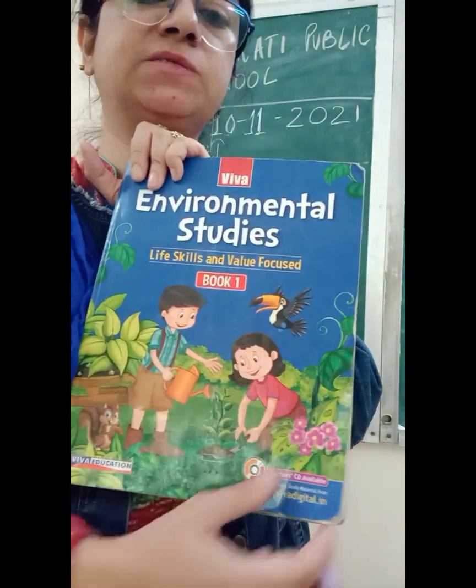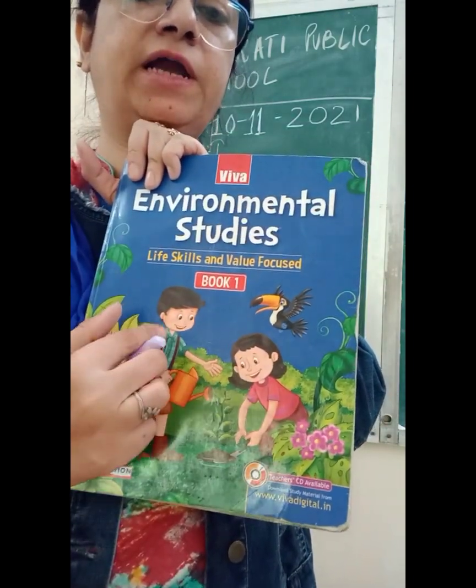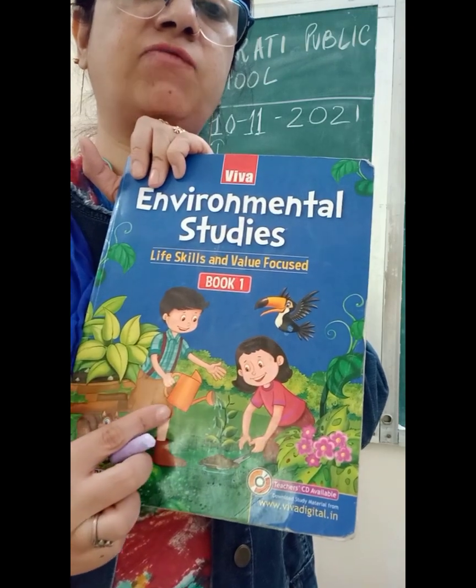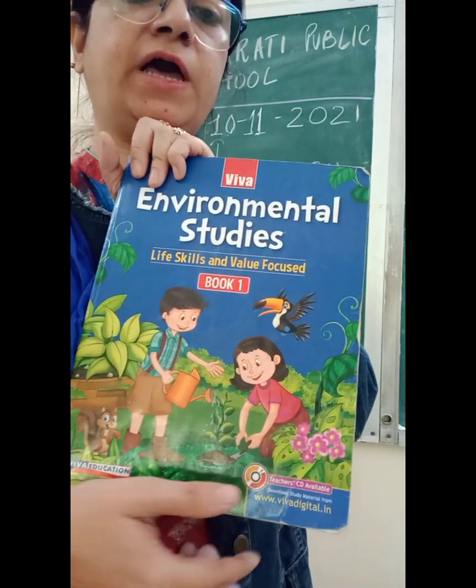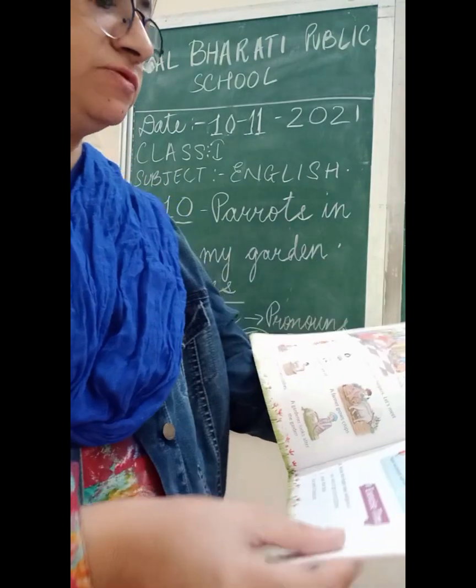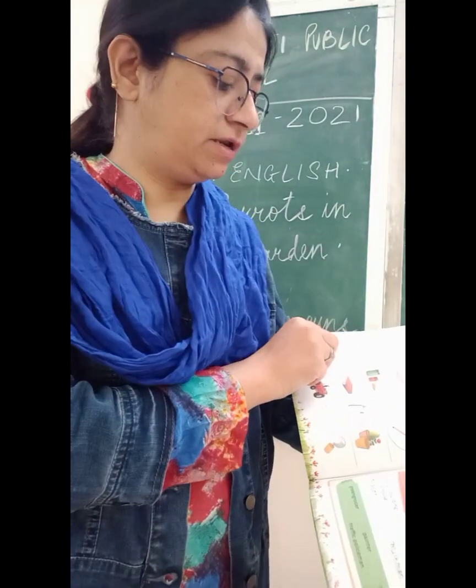It is my EVS book. It is a boy. It is a girl. It is a watering can. Okay, for animals and things we use it.